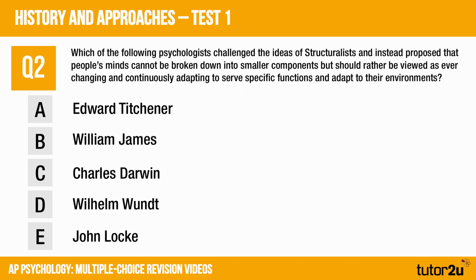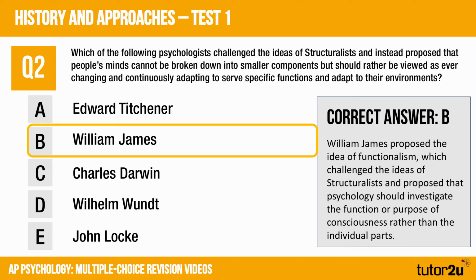Okay, hopefully you've made your choice. In this case, the correct answer was B, William James, who proposed the idea of functionalism. And he proposed that psychology should investigate the functional purpose of consciousness rather than the individual parts.